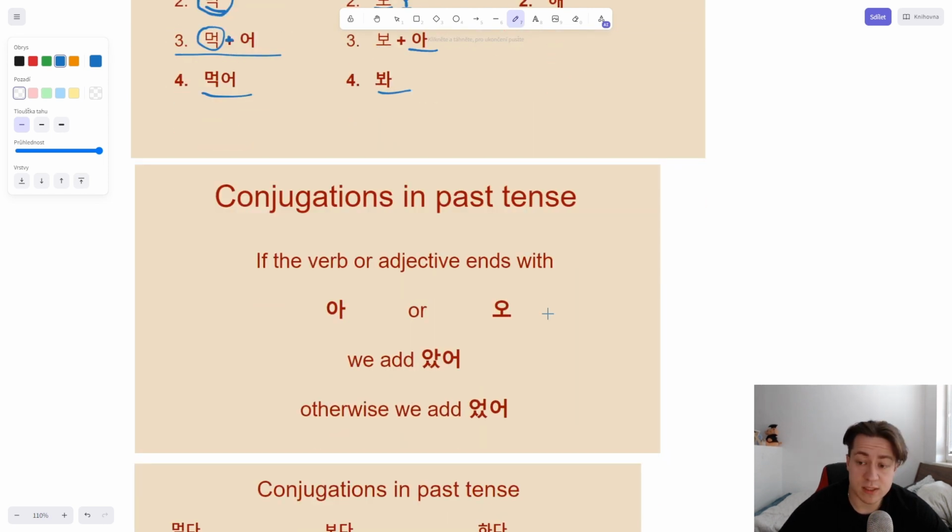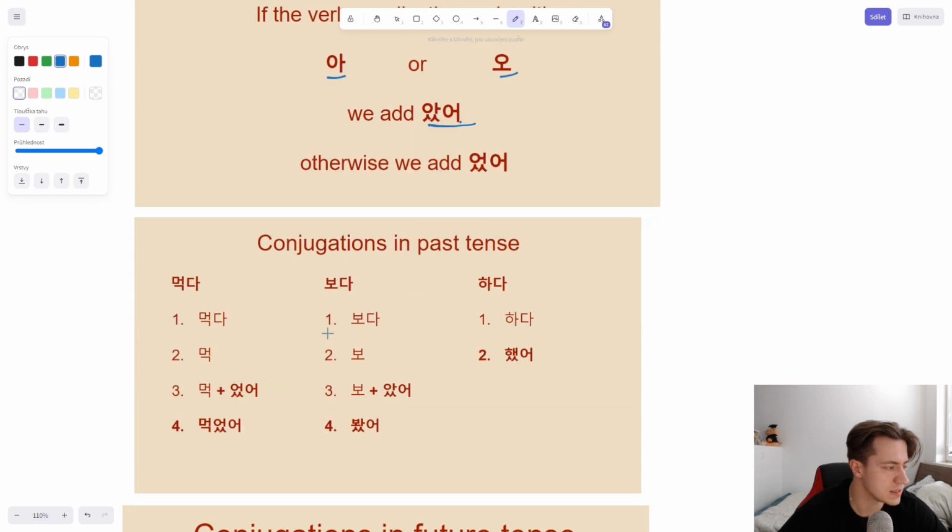So let's look at past tense. It's really similar, we just add a little bit more. But we are following the same rules. Does it end with a or o? Yes, we add ass. Usually in present tense we would add just a, but here we put ass. Otherwise we add oss. We are adding the same thing, we just have this double s. So yeah, it's really not that hard. Once you do present tense, you will be able to create past tense easily within seconds. You just need to drill this.